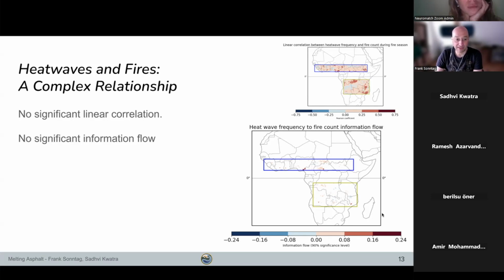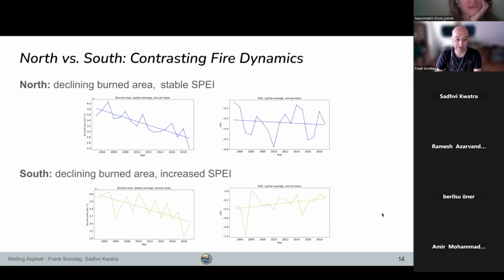To get a deeper insight into what is going on, we looked at various environmental parameters and are showing one example here.